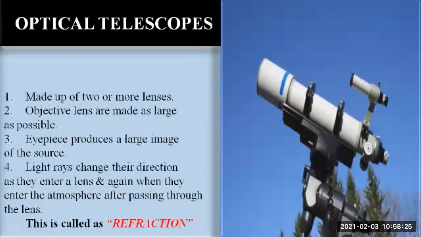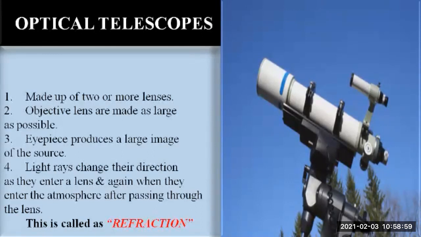Most of the optical telescopes are made with two or more lenses. There is an arrangement of lenses in optical telescopes. To collect the maximum amount of light coming from the heavenly objects, the objective lens should be made as large as possible. If we want to gather more light, the objective lens should be of a large size.